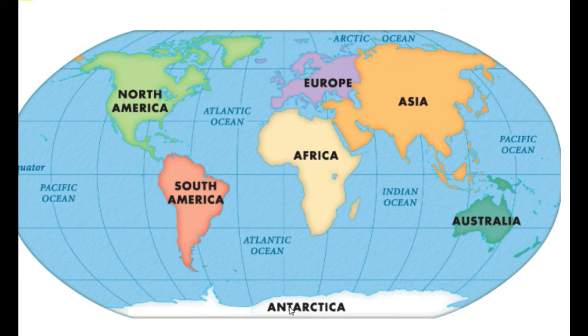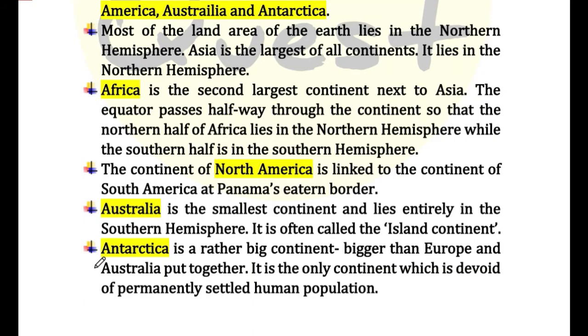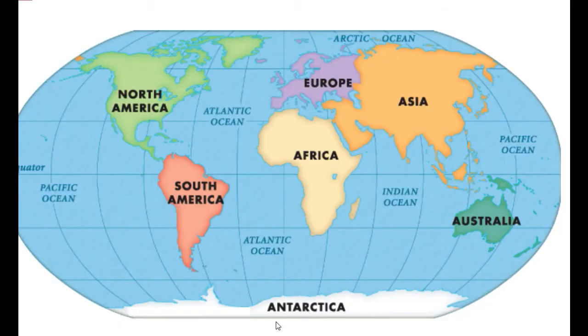Another continent is Antarctica. And further lines in this slide say Antarctica is rather a big continent, bigger than Europe and Australia put together. It is the only continent which is devoid of permanently settled human population. The southern pole lies in the middle of this continent, Antarctica, and this whole continent remains entirely covered with deep ice and snow throughout the year. And it is the only continent which does not have any human settlement in it.